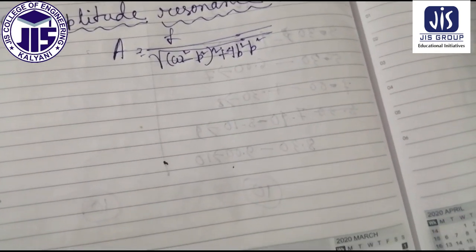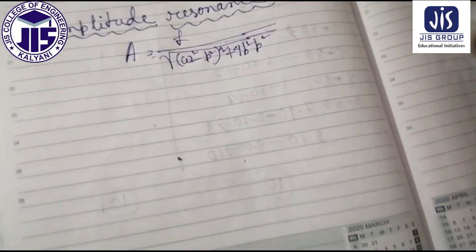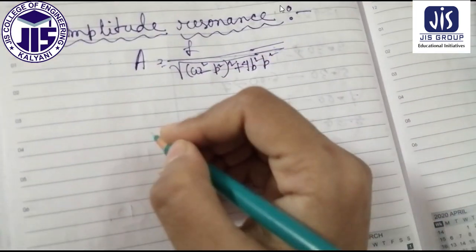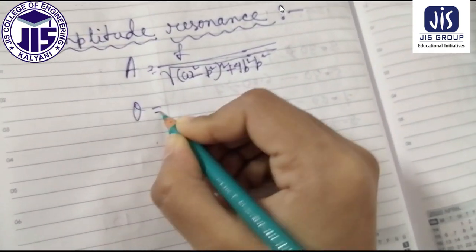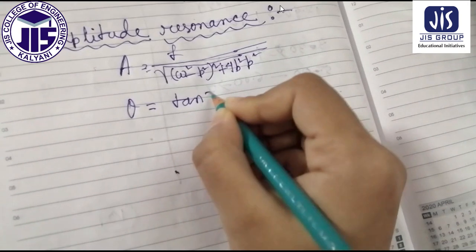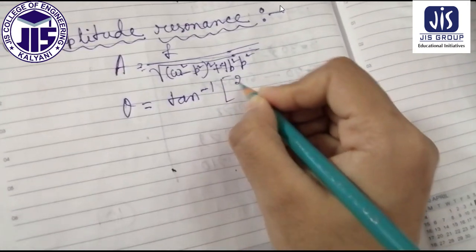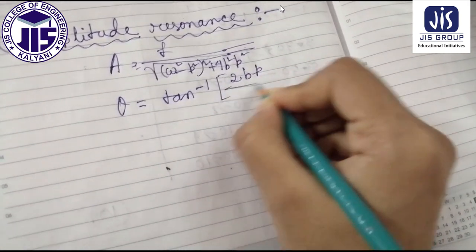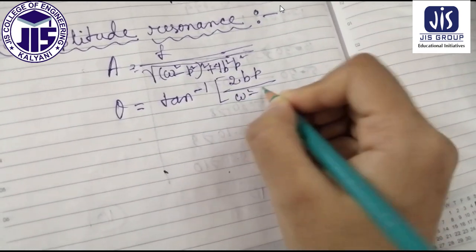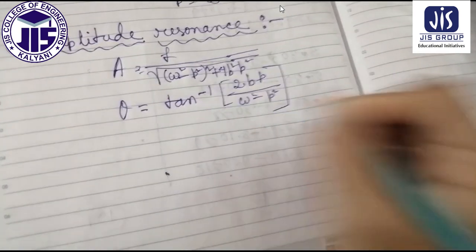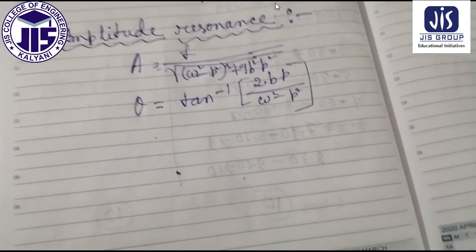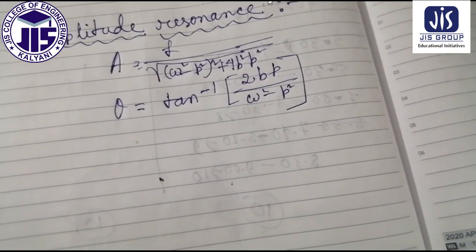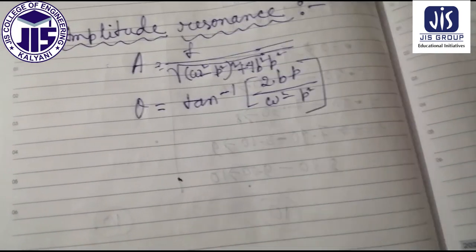This is the expression of amplitude, and also, as you know, theta is equal to tan inverse of 2bp divided by omega square minus p square. So this is the expression of theta. This we derived in our last class.